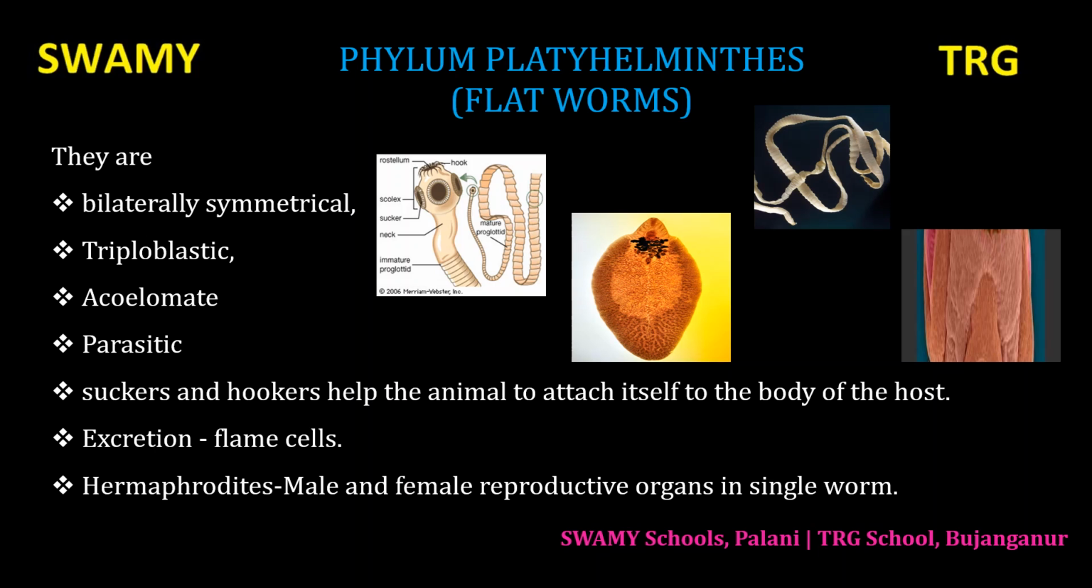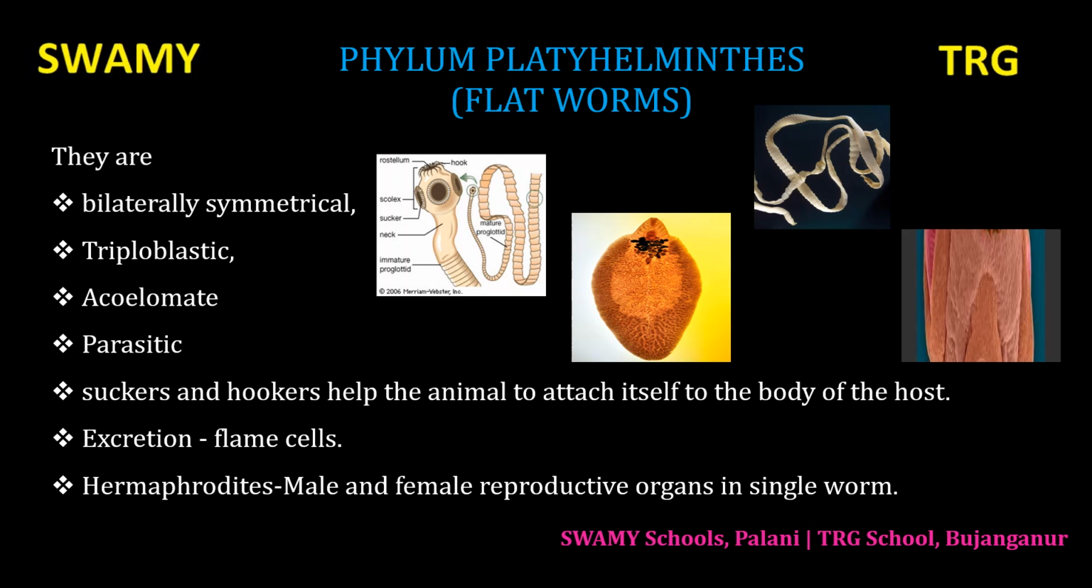Acoelomate means they do not have a body cavity. Most of them are parasitic in nature. What is parasitic? The animals which depend on other animals for their food and nutrients are called parasitic. How do these animals get food from other animals?